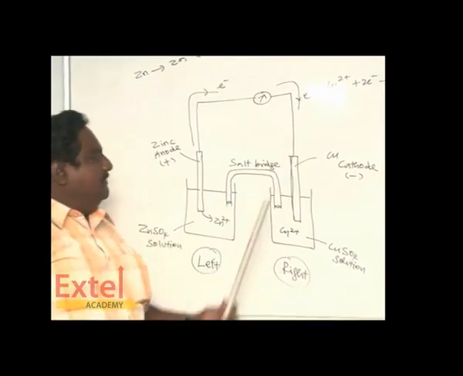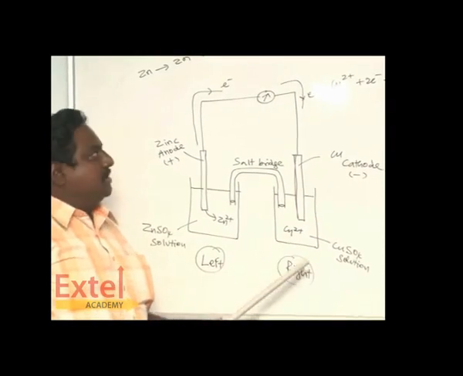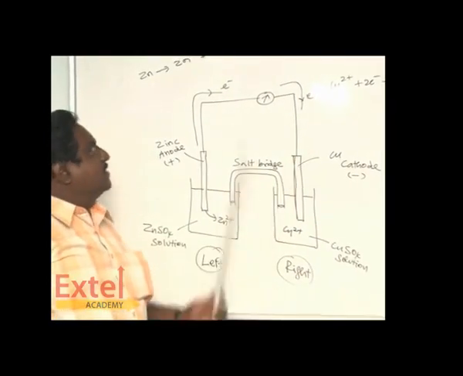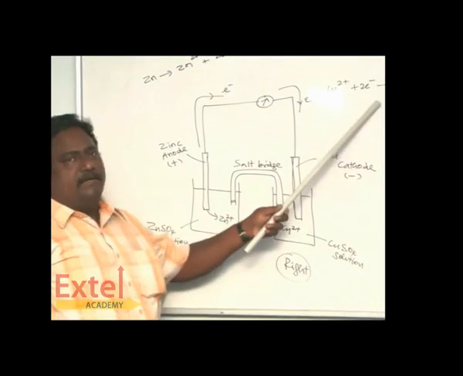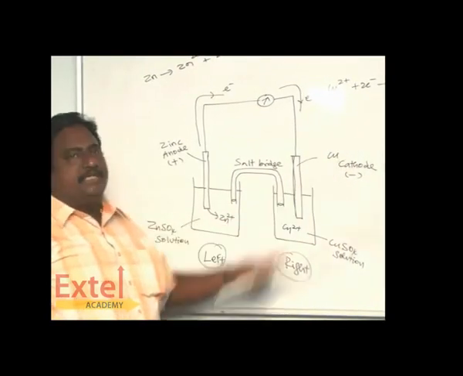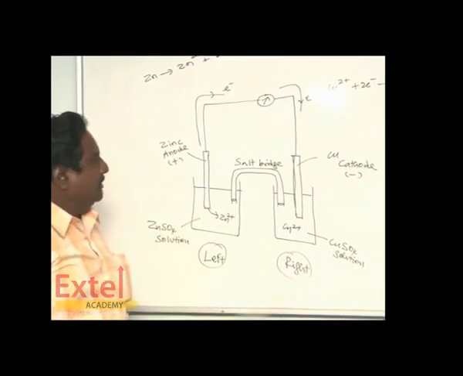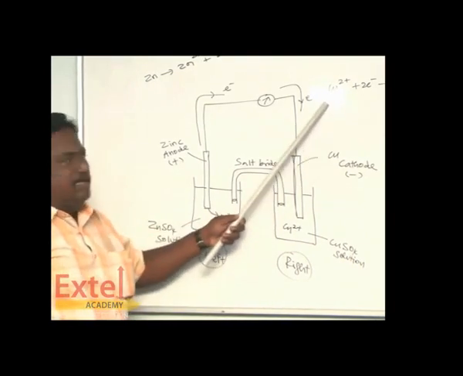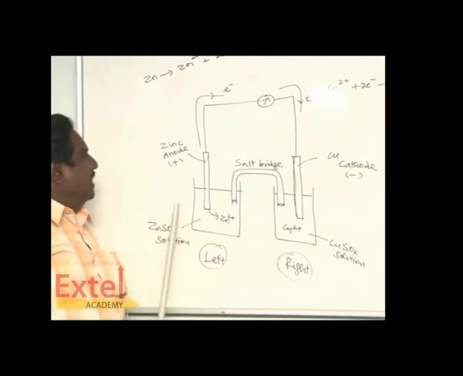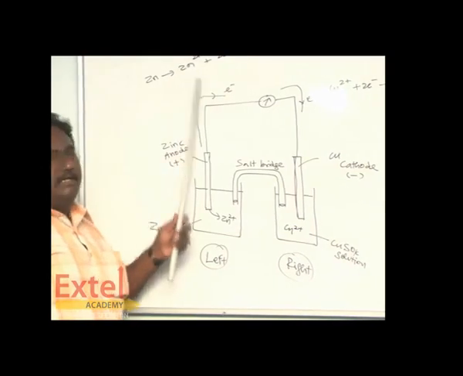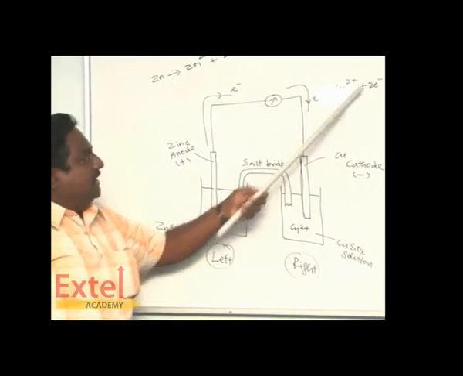This is the copper ion in copper sulfate solution. It gains 2 electrons given by zinc on the opposite side to form Cu, a copper atom. Gain of electron is called reduction. At the anode, oxidation occurs. At the cathode, reduction occurs.